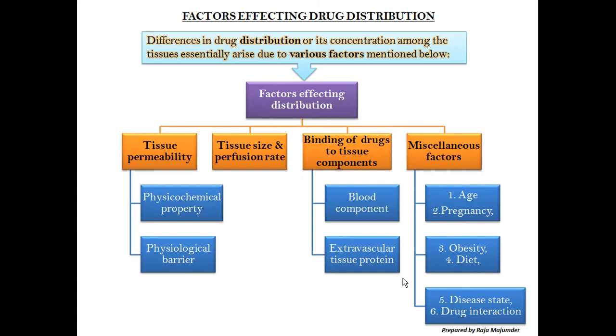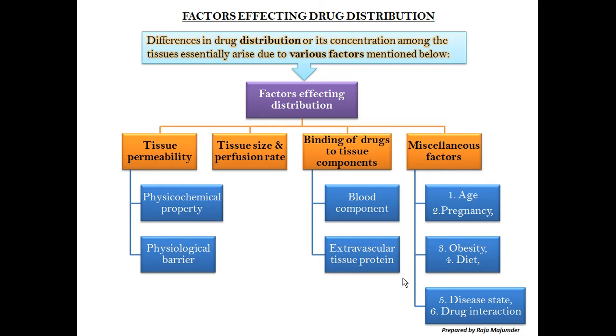But all the time, according to the physiology of our body, it is not so smooth or not so easy. Due to physiological factors, or factors acting upon the dissolution, the physicochemical property of the drug also affects the distribution process.